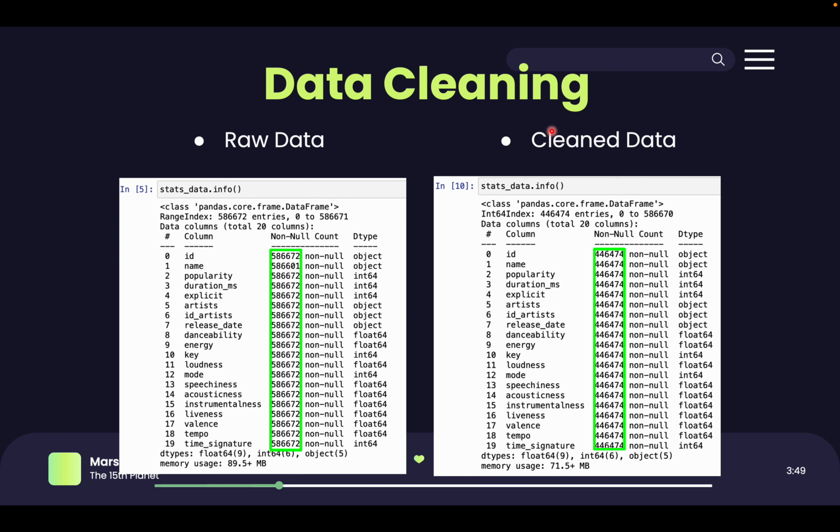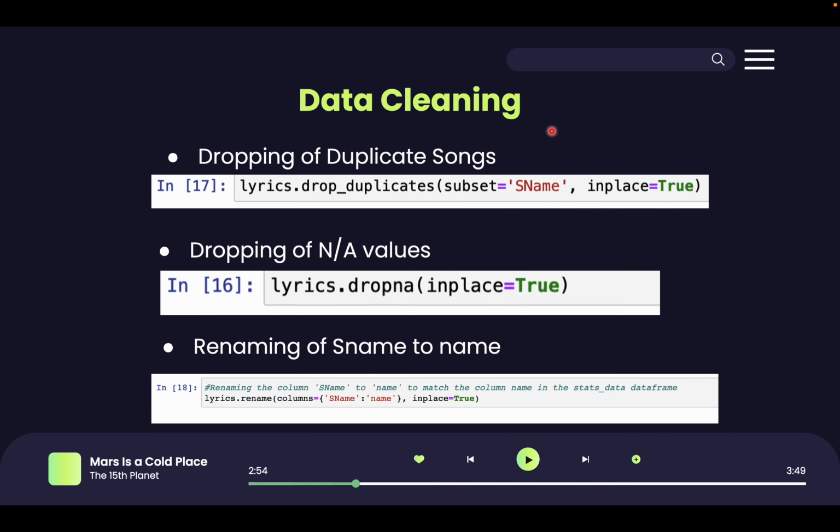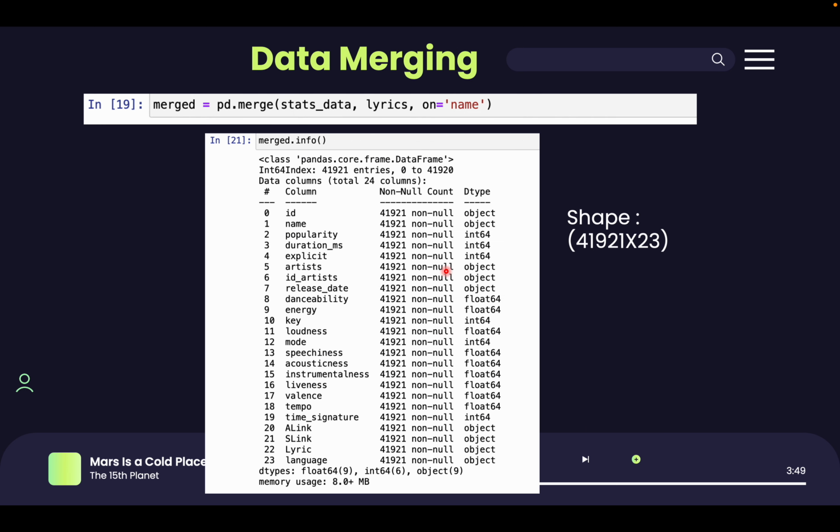Additionally, for better accuracy, we have also carried out min-max normalization for scaling numerical data to a fixed range, typically between 0 and 1. For dataset 2, we have dropped duplicate songs as well as NA values. Also, we have renamed the column SName to name in order to aid the merging of datasets later. Using the column of name of songs, we have merged the two datasets. This is how we have prepared the dataset in order to perform a machine learning analysis.